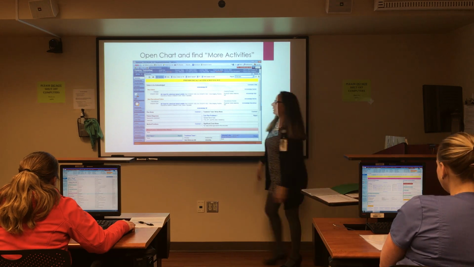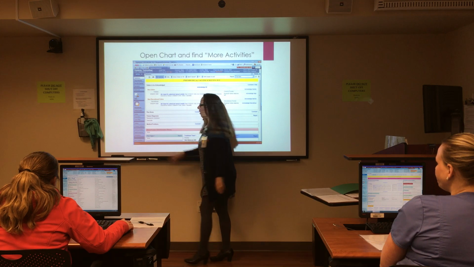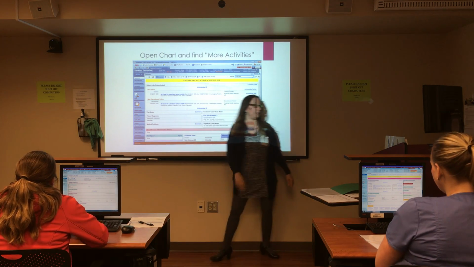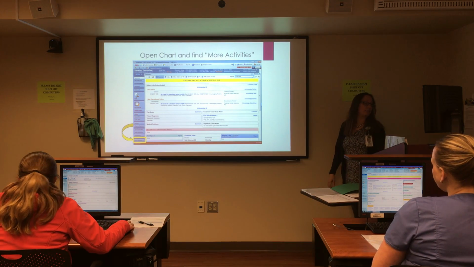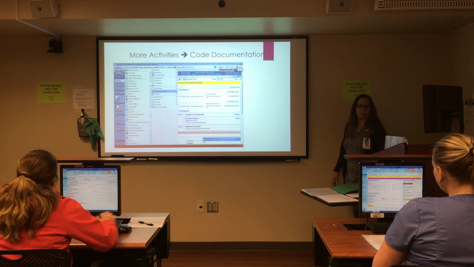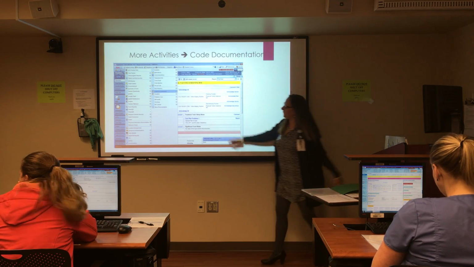So this is the screen. On the left-hand side of your screen on your favorites bar, on the bottom is more activities. When you hit the more activities button, it's going to bring up this screen, and there's code documentation here.